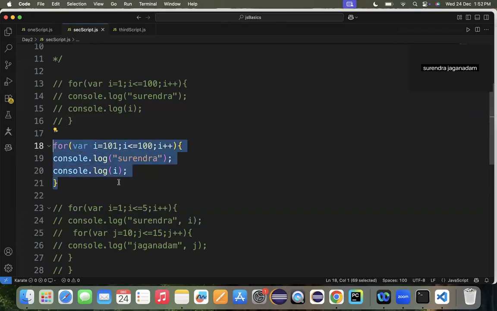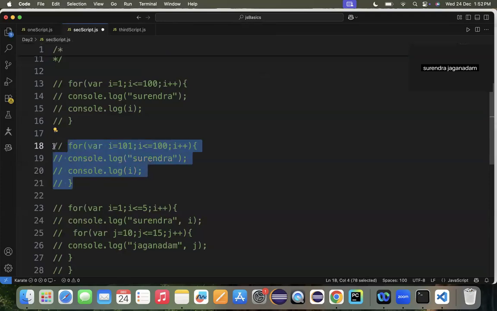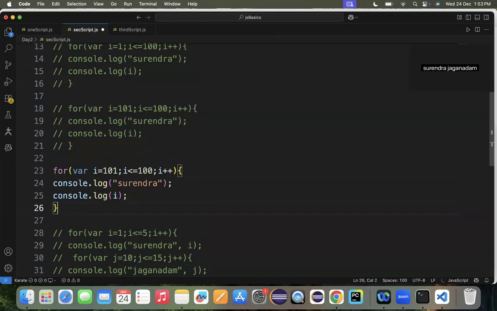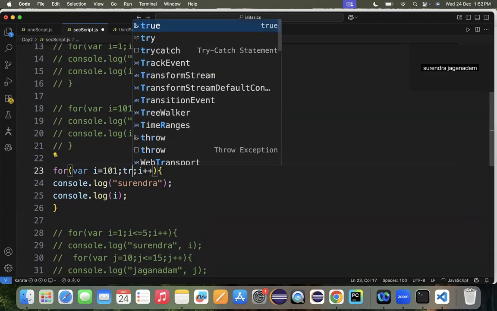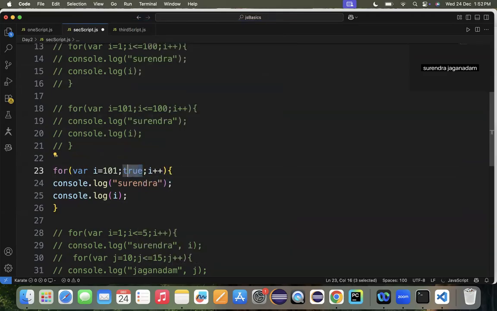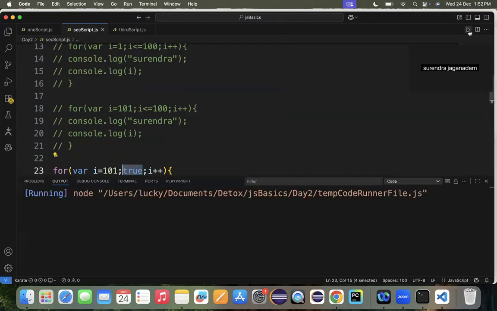And also, there is a concept of infinite loops here, guys. In the loops, we have an infinite loop concept. So what exactly does this infinite loop mean? Performing the action repetitively. Ideally, whenever you write an improper logic, it will go into an infinite loop. So consider that here the value is true. I'm not giving any condition. By default, the outcome is true. So what is going to happen when I run this particular program? Okay, let me save it.